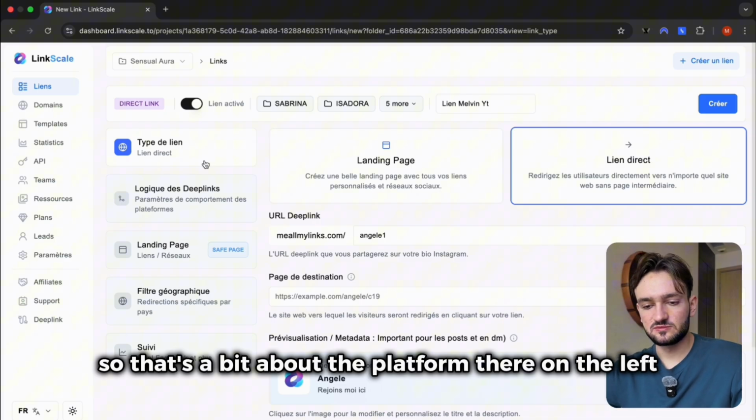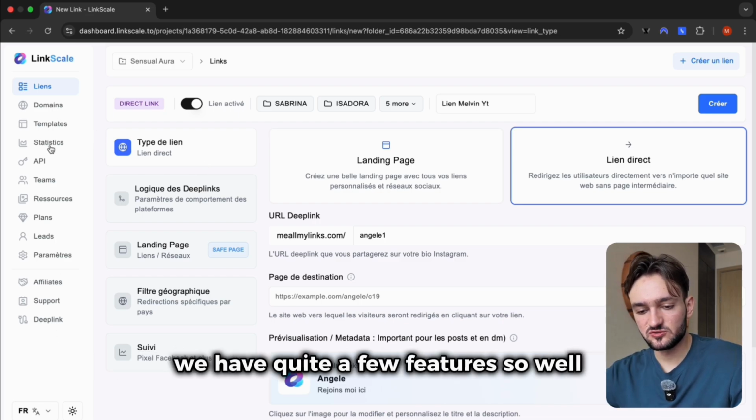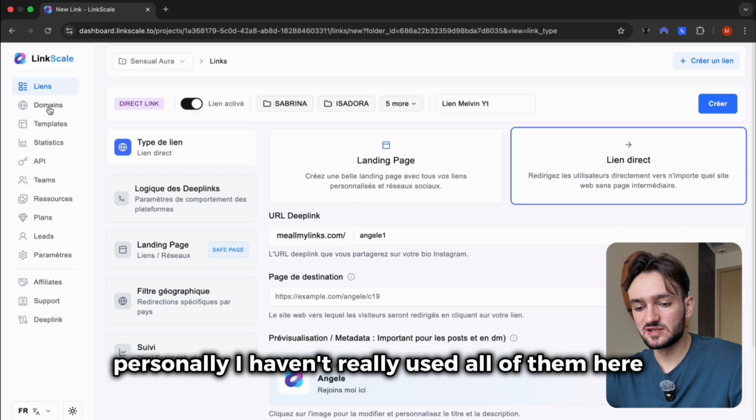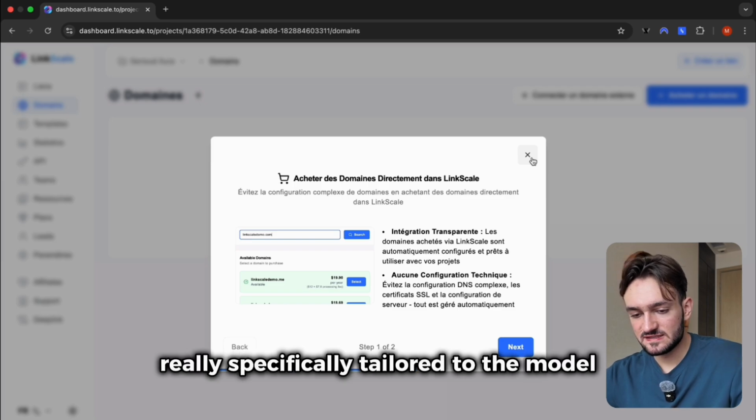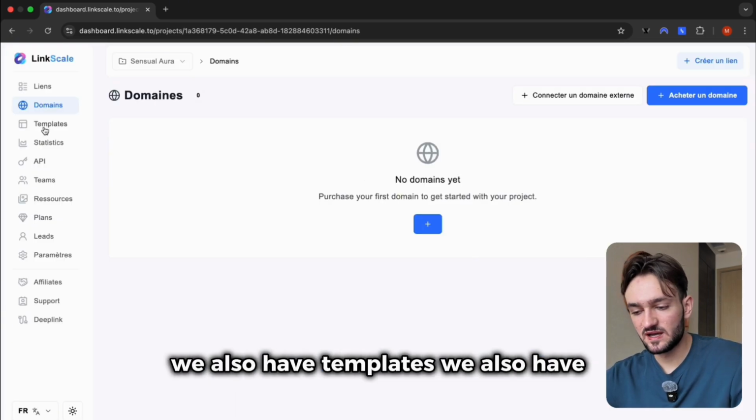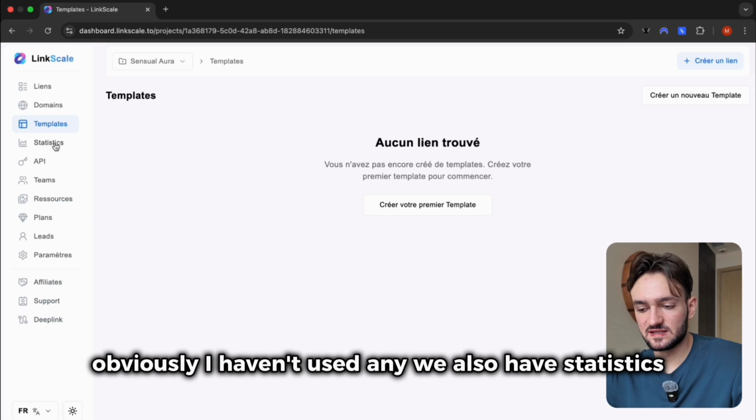So that's a bit about the platform. There on the left, we have quite a few features. Personally, I haven't really used all of them. Here we have the domains. So if you ever want to buy domains, like I mentioned, domains that are really specifically tailored to the model. We also have templates. Obviously I haven't used any.